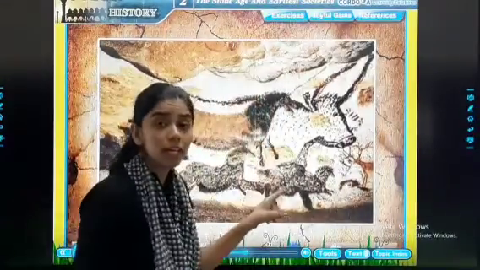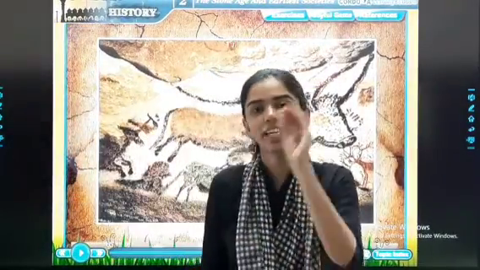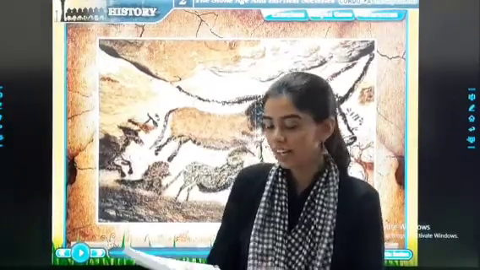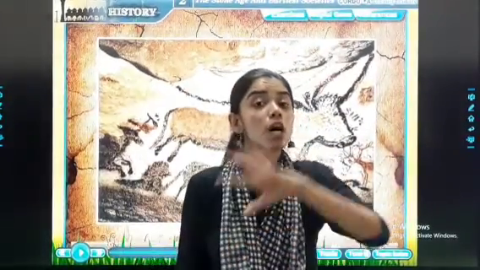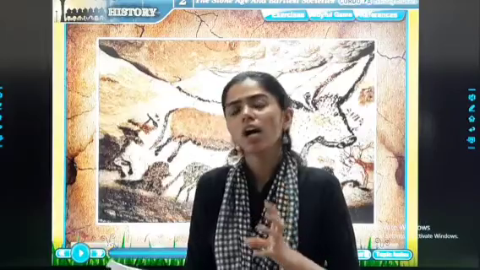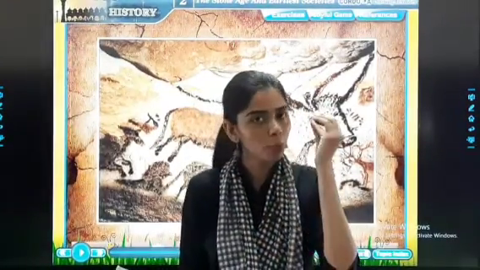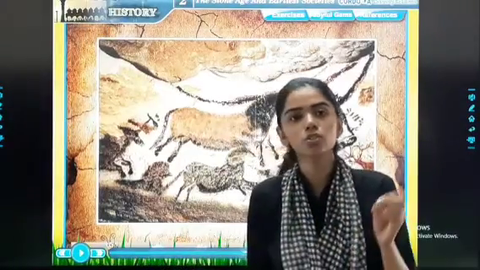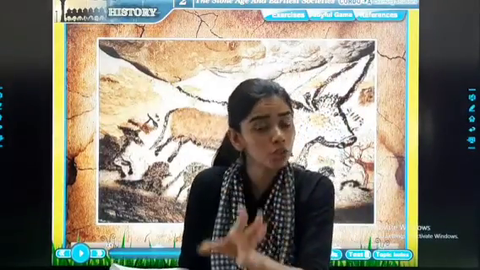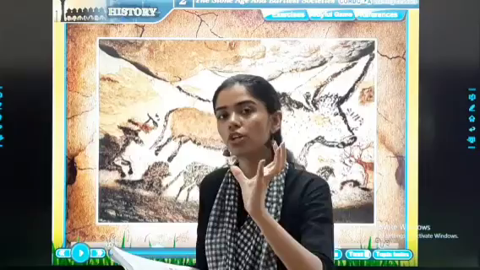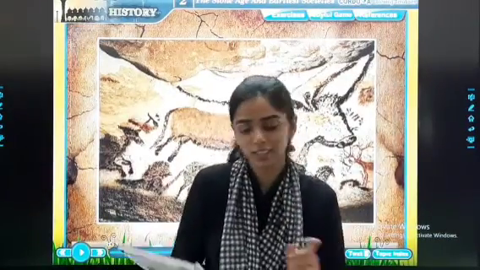So all these drawings and coloring and paintings were done in their caves. Moreover, herds of other animals. Herds basically means any type of animals, be it deer, be it cows, horses, so they are together. Okay, when they are going together, it is known as herds.